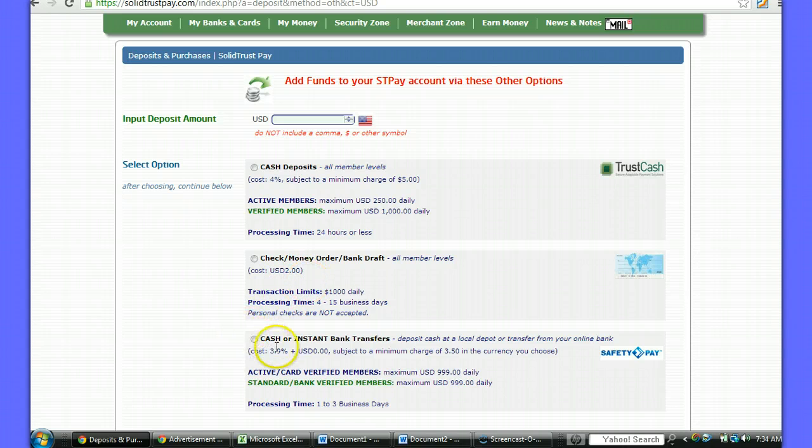But the next one here, the cash or instant bank transfers through Safety Pay, you see there it says Safety Pay. I recommend using this one.